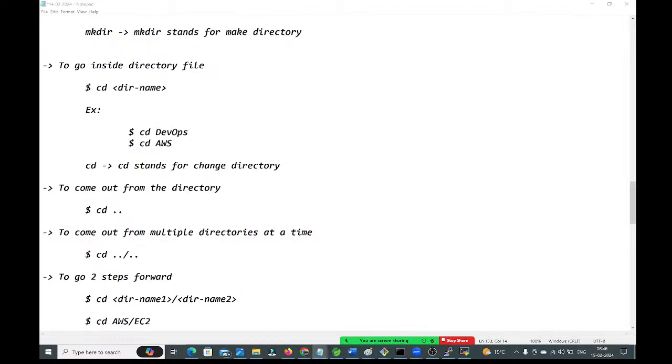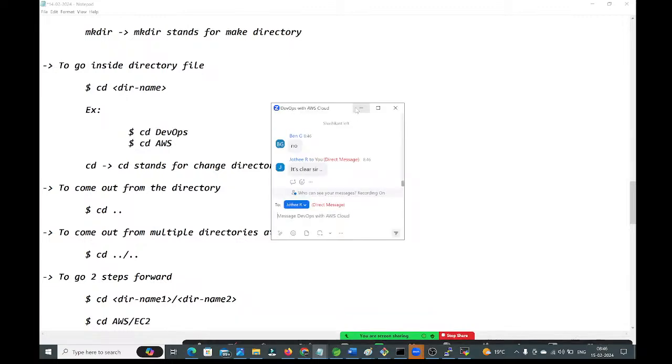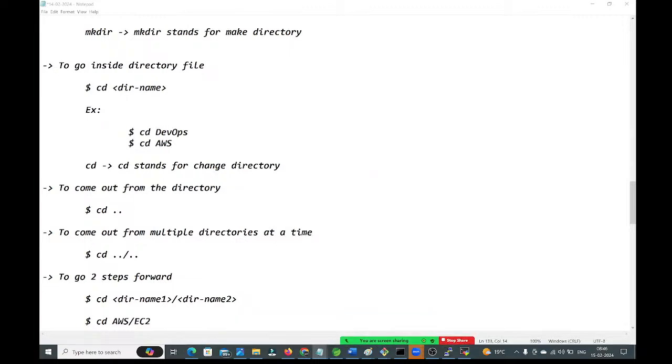Guys, we will learn all the commands in a very neat way. Don't worry. I will give step-by-step notes also. You guys will become masters. Don't worry, guys. But what I'm expecting is practice. You guys should practice. Without practicing, we can't learn anything. Just attending the session is not enough. After completing the session, you need to practice. Then only you can remember these commands. Please practice, guys. Please practice.